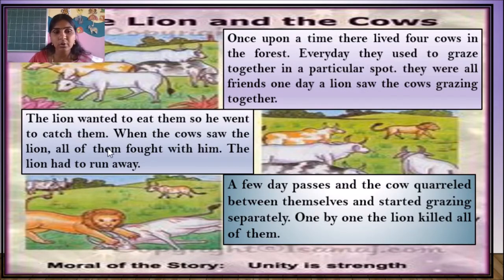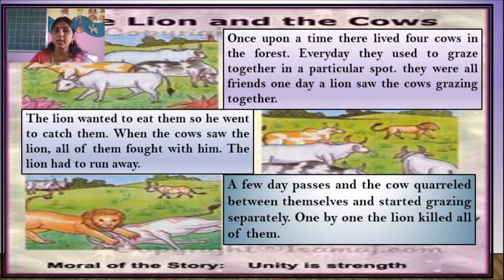When the cows saw the lion, all of them fought with him. The lion had to run away. So the cows started to fight back against this lion, and the lion started to run away. Third picture. A few days passed and the cows quarreled between themselves and started grazing separately. One by one, the lion killed all of them.